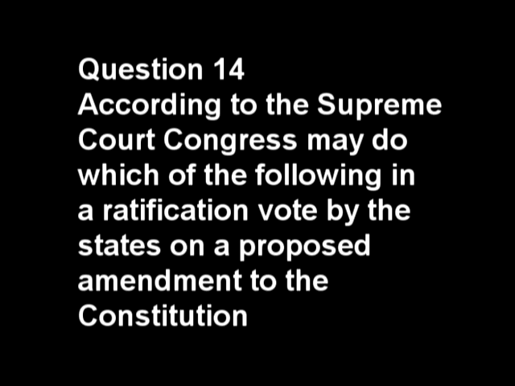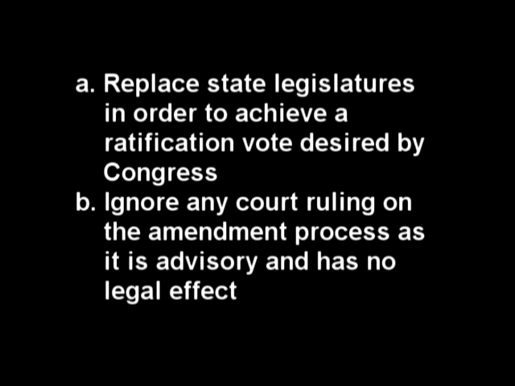Question 14. According to the Supreme Court, Congress may do which of the following in a ratification vote by the states on a proposed amendment to the Constitution? A. Replace state legislatures in order to achieve a ratification vote desired by Congress. B. Ignore any court ruling on the amendment process as it is advisory and has no legal effect.